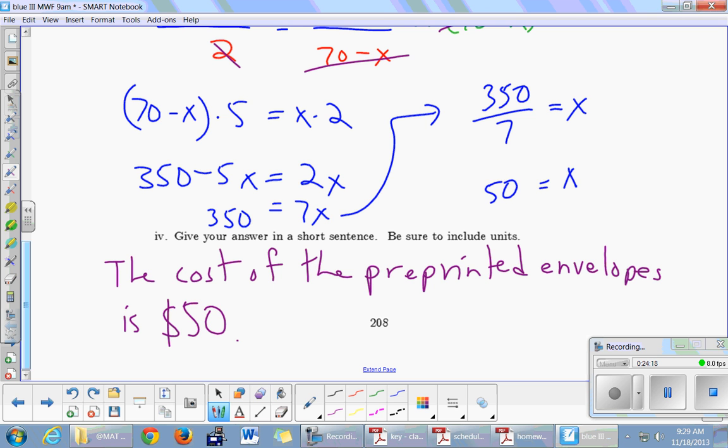If she spent $50 on pre-printed, then how much did she spend on the plain envelopes? 20. We don't need to write that. This one doesn't say anything about that. We just have to find X and then explain it. All right?